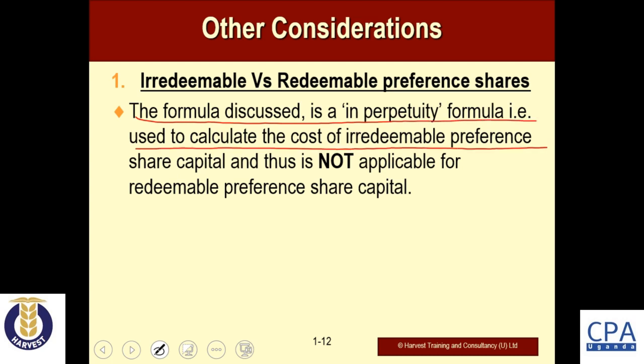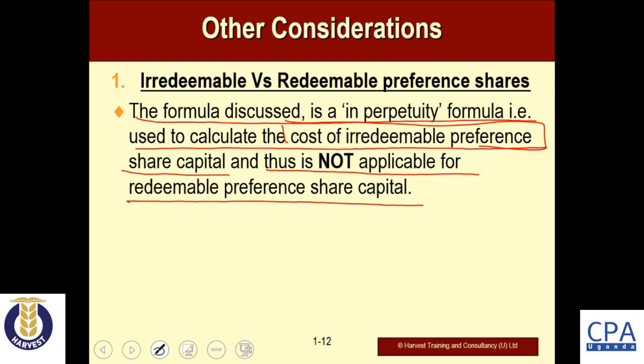So the formula we have just discussed is for determining the cost of irredeemable preference share capital, and thus it's not applicable for the case of redeemable preference share capital. In our activity number 6, the one that follows this activity, we look at how to determine the cost of redeemable preference shares.